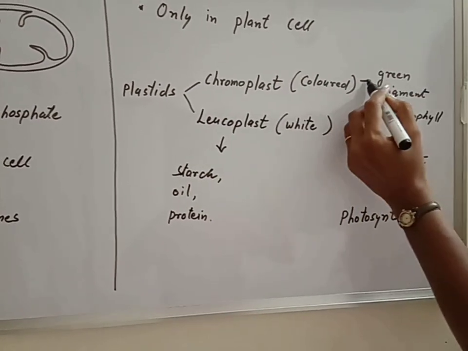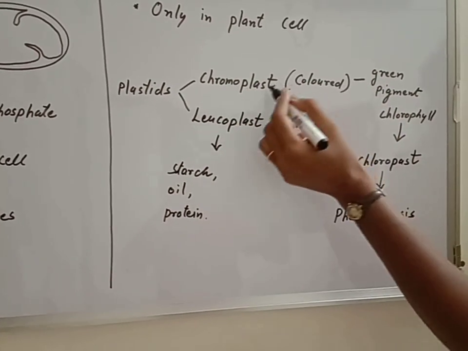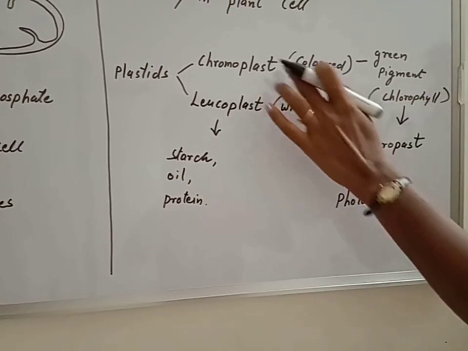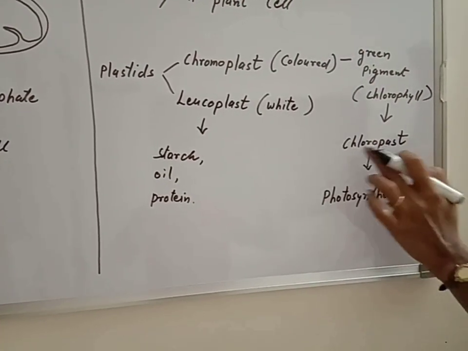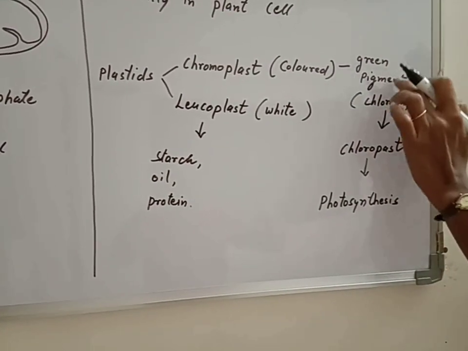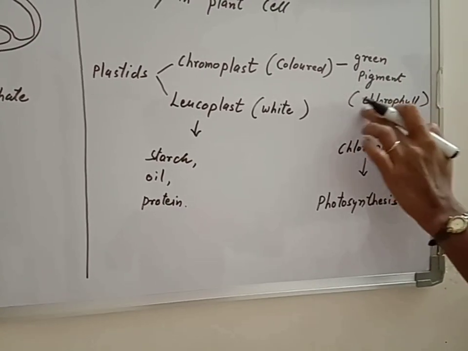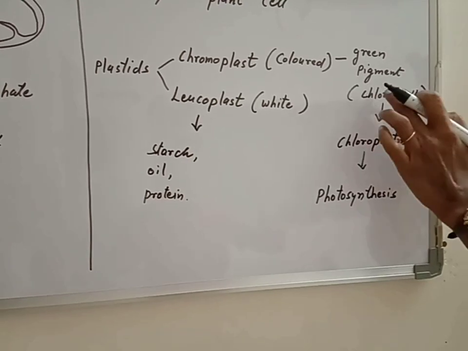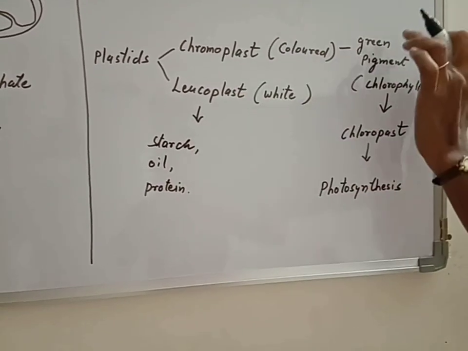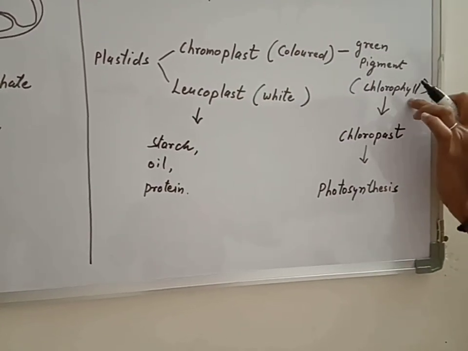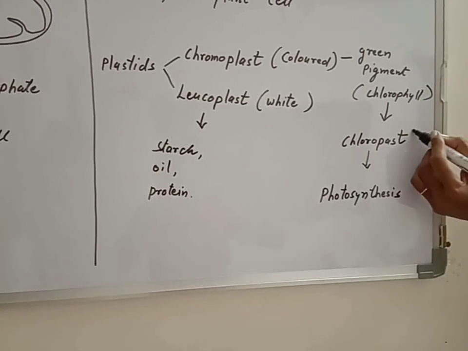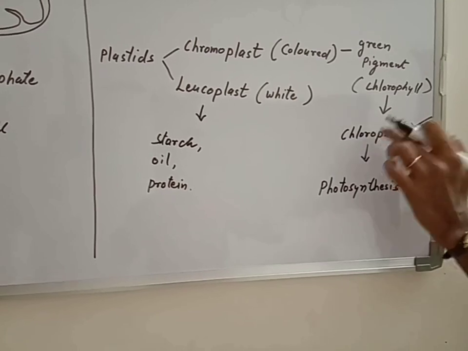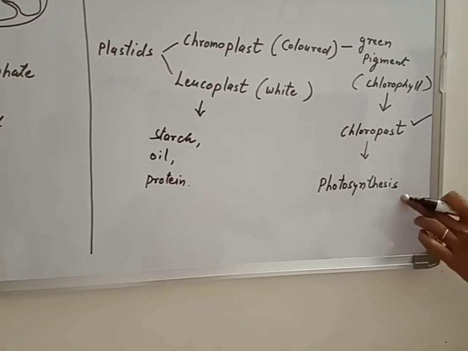Now if chromoplast contains the green pigment called chlorophyll, then that chromoplast is called chloroplast. And that chloroplast is used by the plant for photosynthesis.